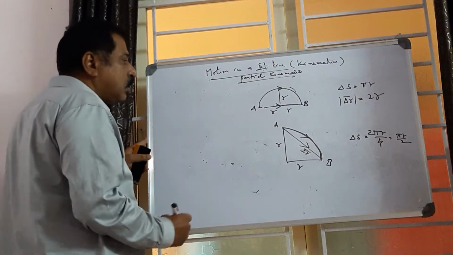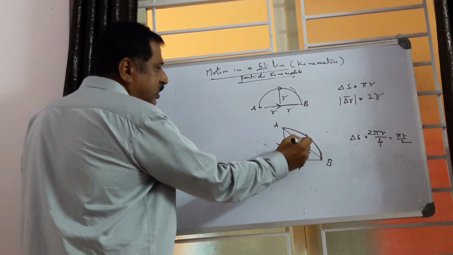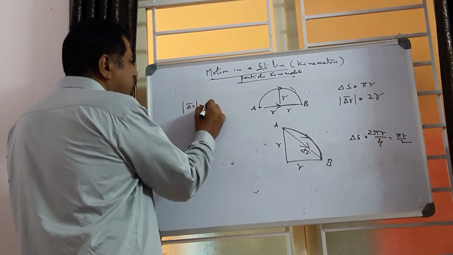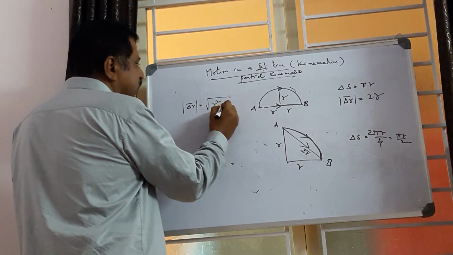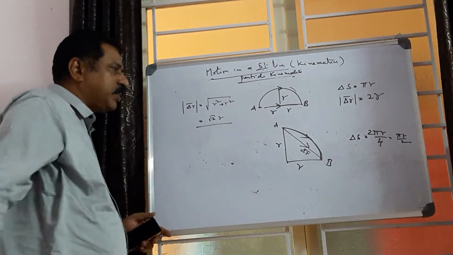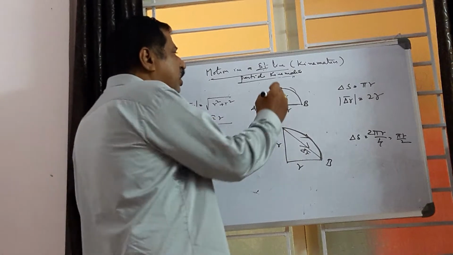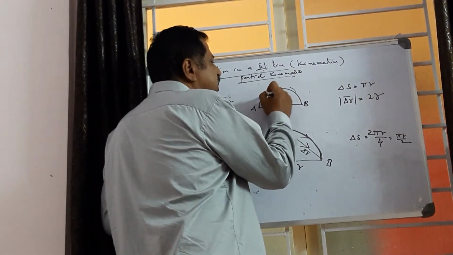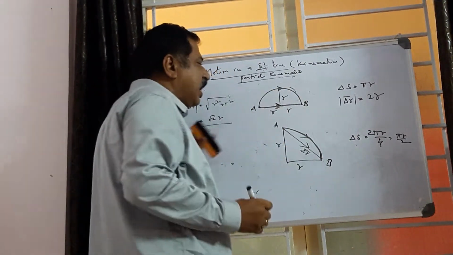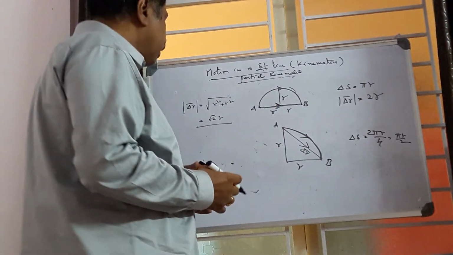Now, how do you get this one? It is a right angle triangle, with this side, this side, and this is the hypotenuse. Mod delta R bar is equal to root of R square plus R square, it becomes root 2 R. This is the displacement of that vector. Here we must remember, distance is a scalar, displacement is a vector. Why? It has a direction also, from initial to final position.